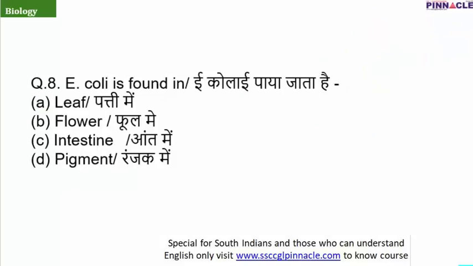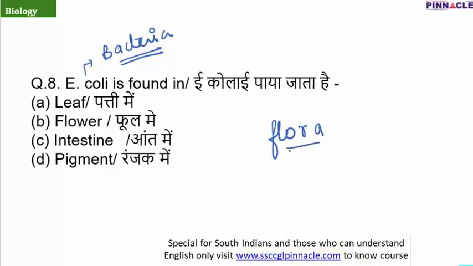Next question, E. coli is found in. The full name for E. coli is Escherichia coli. It is a kind of bacteria. Now there is a statement which I don't know you have heard or not: Escherichia coli are also known as flora to our body. Why are they known as flora? Because there are some parts of our intestine, basically the large intestine, like the colon, where they are helpful in different kinds of activities. They are not causing any kind of diseases to us, but they are helpful in different activities. So they are resident to our intestine. So the correct answer is option C.